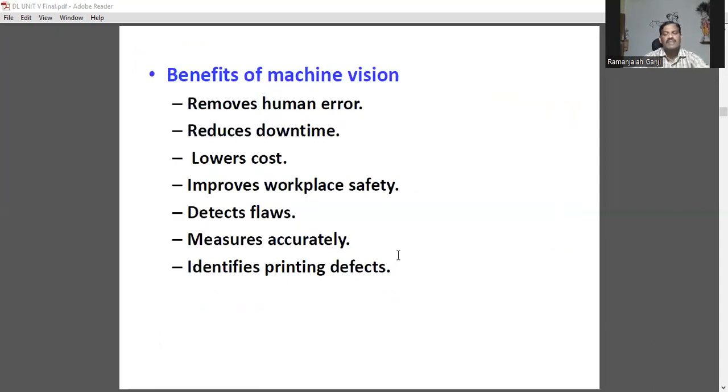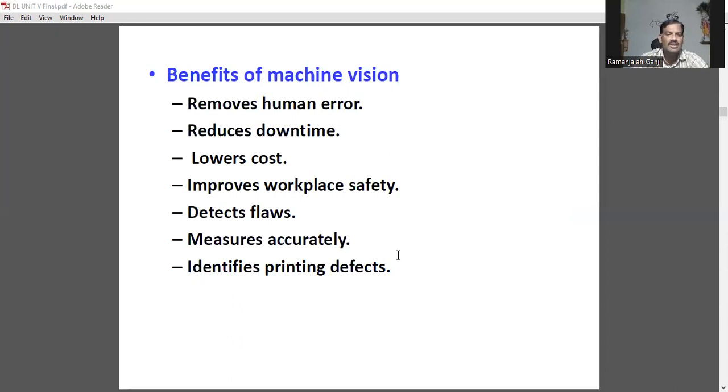What are the benefits of machine vision? Machine vision always produces lower cost because no human involvement is associated. Whenever human involvement is associated, ultimately cost will be increased. It removes human error. Whenever there is a presence of a human, automatically it leads to some kind of error. There is no human error at all.